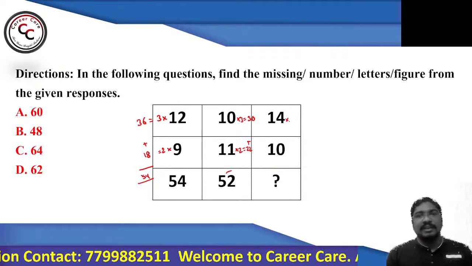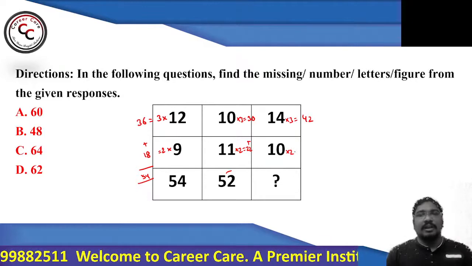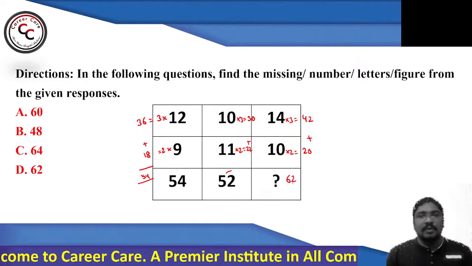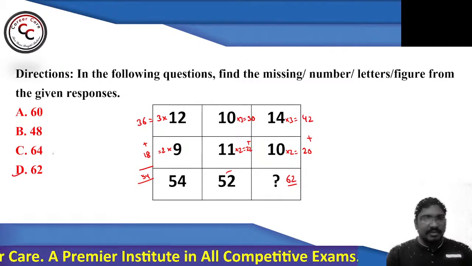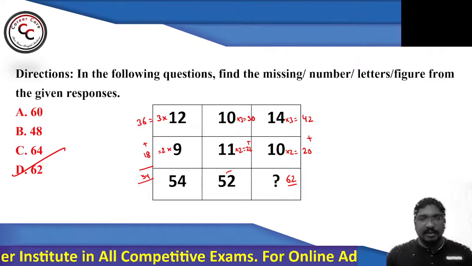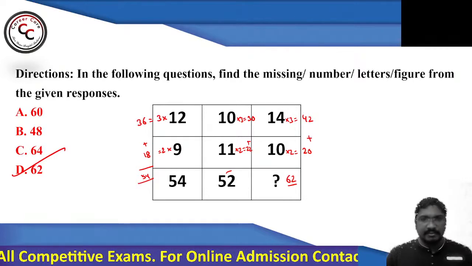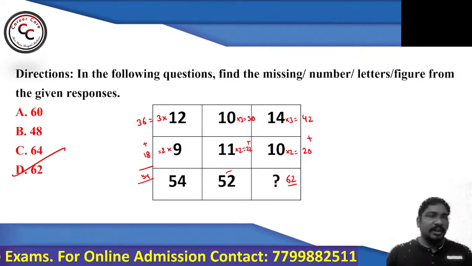Similarly, 14 threes are 42 and 10 twos are 20. So 42 plus 20 is 62. That's why option number D will be the answer, not option number B. Into 3, into 2, into 3, into 2.